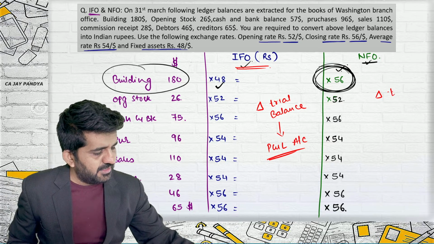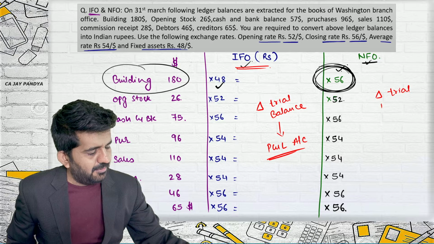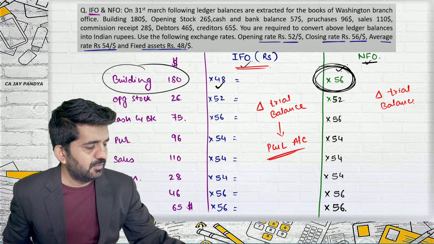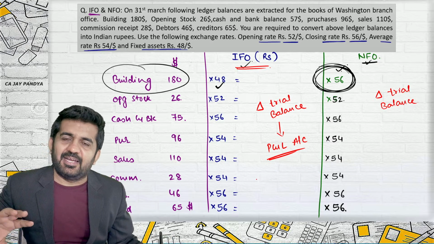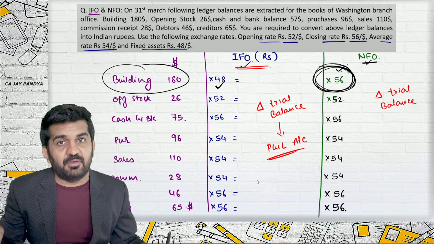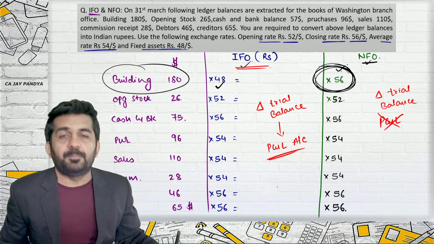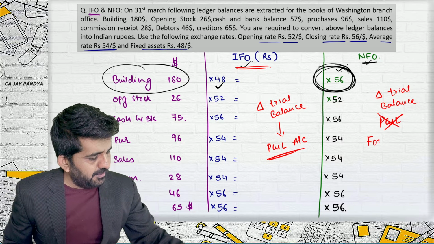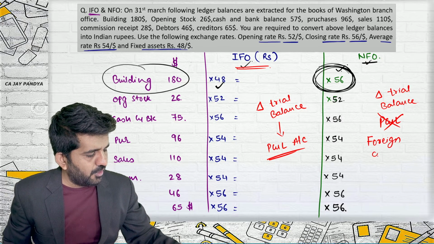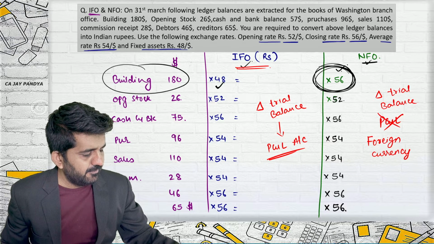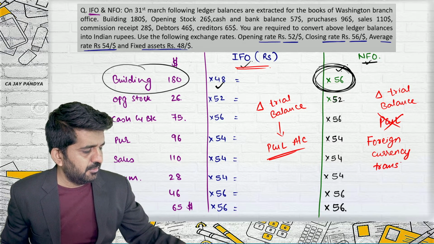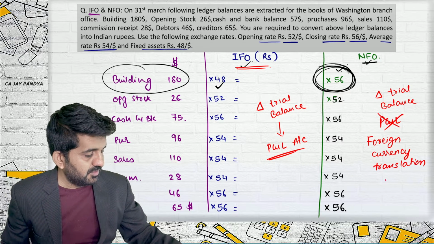Whatever difference arises in trial balance in non-integral foreign operations, because debit and credit are multiplied with different figures, will not be transferred to P&L account. It will be transferred to foreign currency translation reserve.